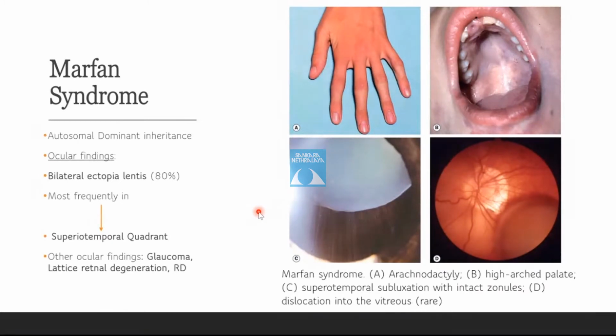The most common ocular feature is bilateral ectopia lentis, which is generally found in 80% of the patients. It is most frequently in the superior temporal quadrant. The ectopia lentis occurs because the zonule contains fibrillin. A mutation of the fibrillin occurs in Marfan syndrome, leading to weakening of the zonules that leads to subluxation of the lens. Which chromosome? Chromosome 15, sir. The other ocular findings are glaucoma, lattice retinal degeneration, and retinal detachment.